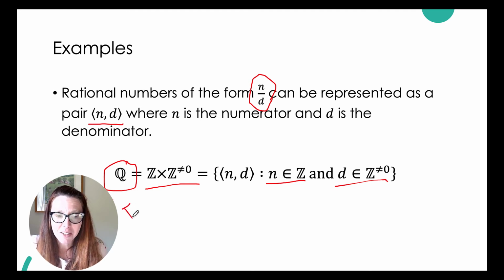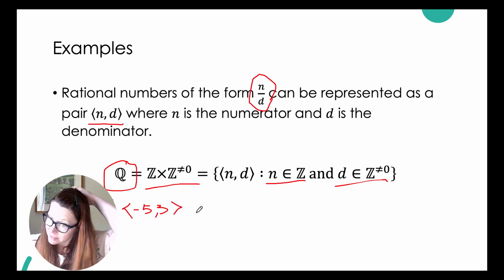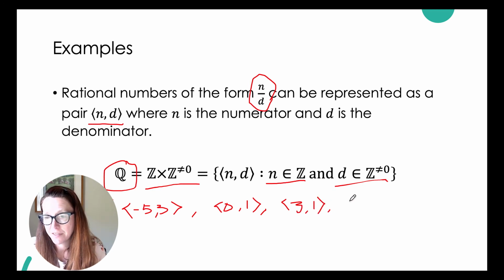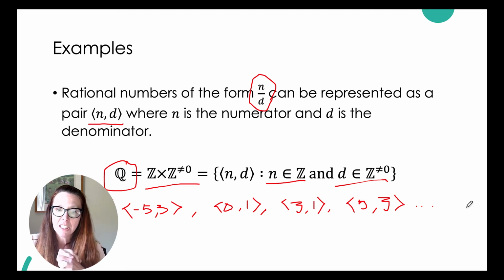So it will contain things like -5, 3. It will contain a 0, 1. It will contain 3, 1. And it will contain 5, 3. And infinitely more possibilities. But these are some of the elements that would be in there. And in fact, it'd be every possible combination of integers and integers not equal to 0.